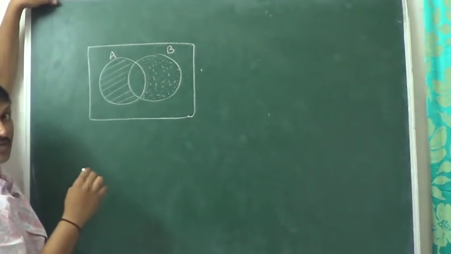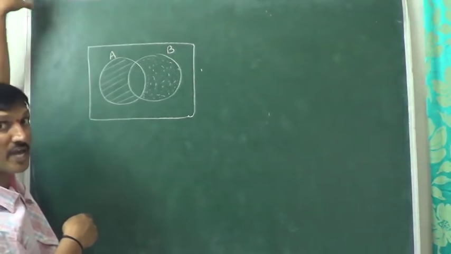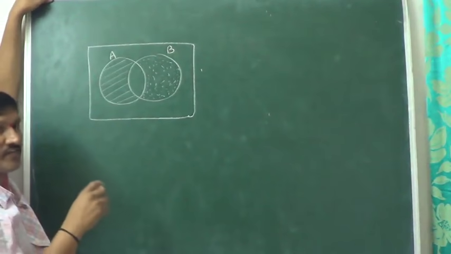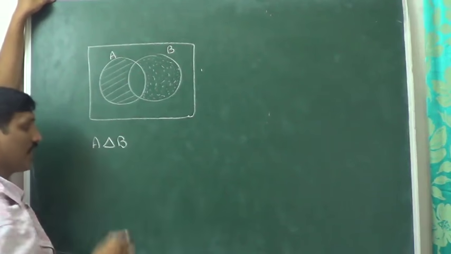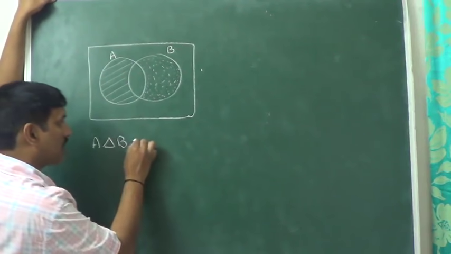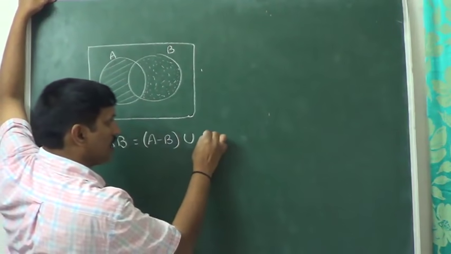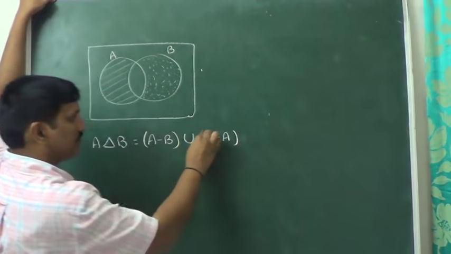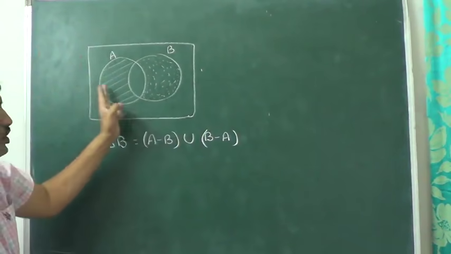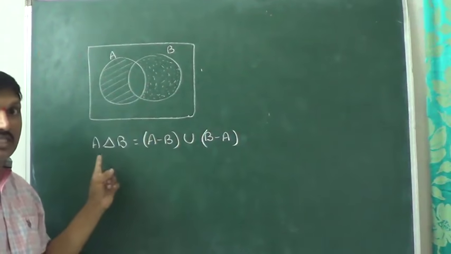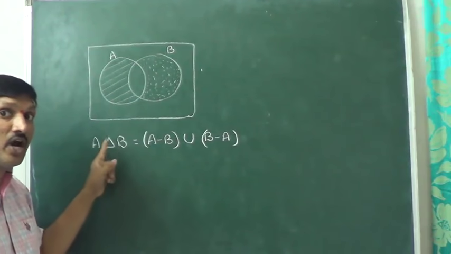So this entire shaded portion, here with lines, here with dots, represents the symmetric difference of two sets. The symmetric difference is denoted with A delta B. A delta B is nothing but A minus B union B minus A. Because this is A minus B and this is B minus A. These two together represent the symmetric difference of two sets.